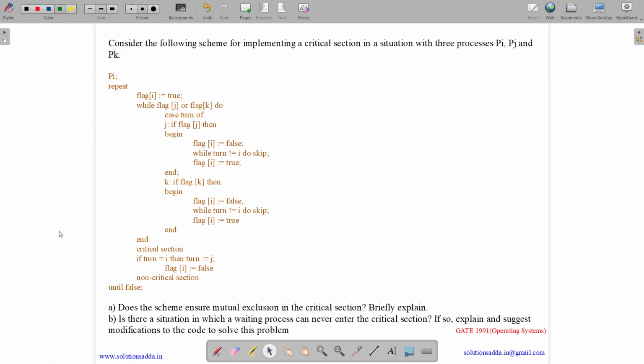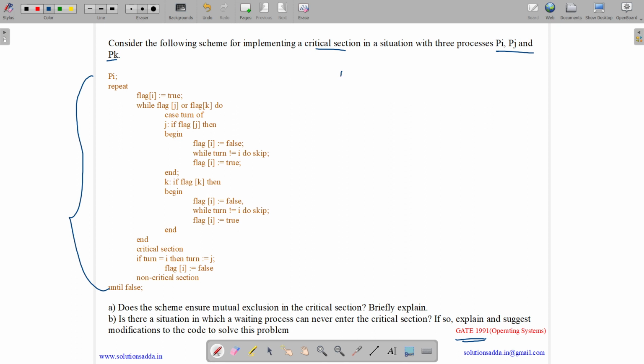This question belongs to the operating system subject and was asked in GATE CSE 1991. The question states: consider the following scheme for implementing a critical section in a situation with three processes Pi, Pj and Pk. Here we are given the code for the process Pi.